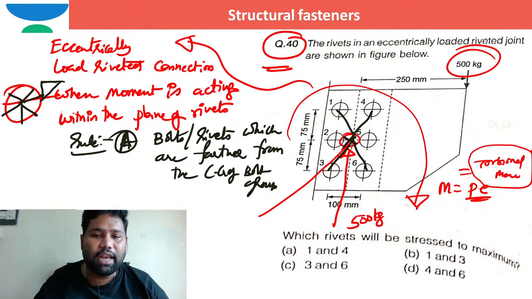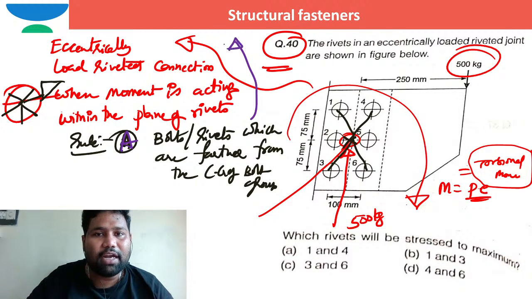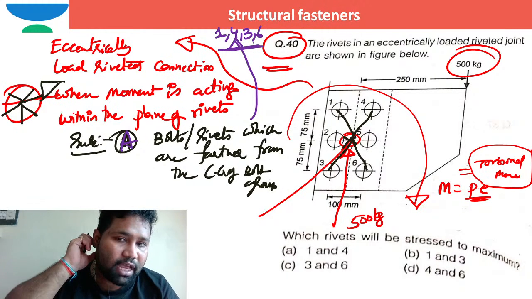So everybody will say, sir, 4, 3, and 6. Some people will say, sir, this is one condition, it is not the final condition. Some people will say, sir, 1, 4, 3, 6, this may be the answer. But there is a second condition also, brother.